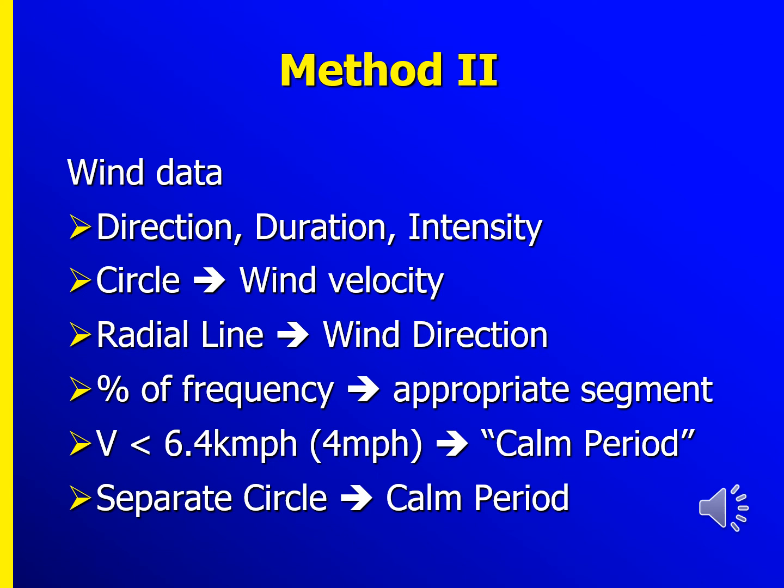Wind data direction, duration and intensity need to be taken into account. We also need to draw circles for the wind velocity, and the radial lines represent the wind direction. The percentage of frequency is utilized for the approach segment, so that velocity less than 6.4 kilometers per hour is in the calm period, and a split circle is utilized to determine the calm period. So this is for method 2. By using method 2, we can determine the wind rose diagram.